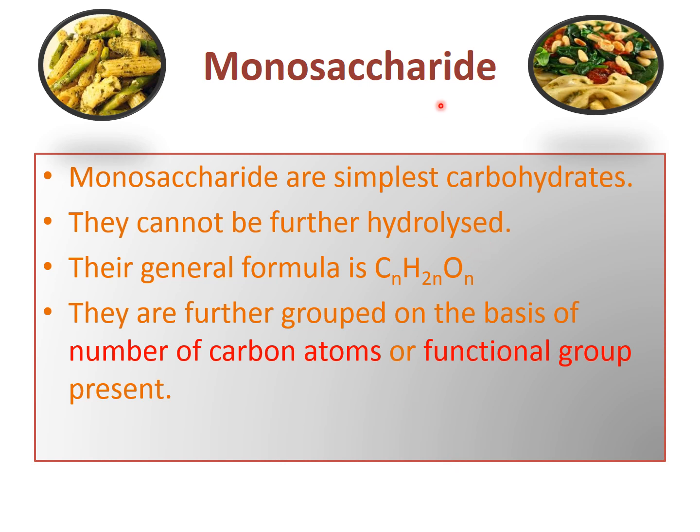Now what are monosaccharides? Monosaccharides are the simplest carbohydrates or simplest sugars. They cannot be further hydrolyzed because they are made up of only a single sugar unit, and their general formula is CnH2nOn. Monosaccharides are further classified on the basis of number of carbon atoms and on the basis of functional group.